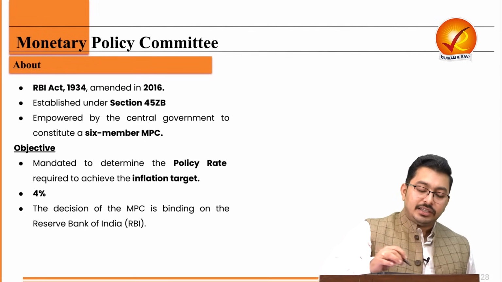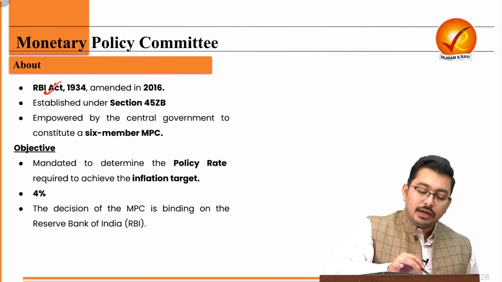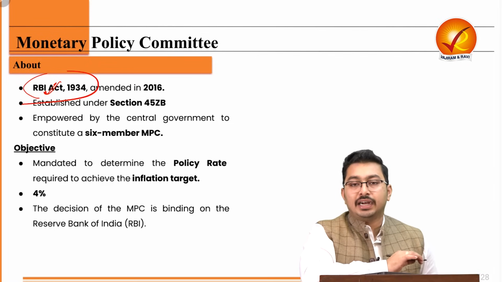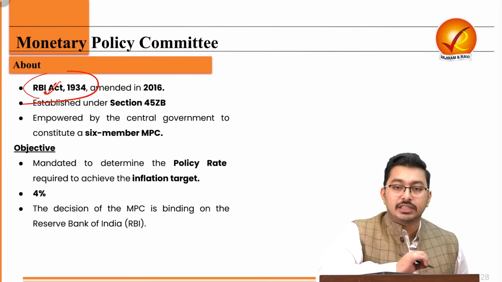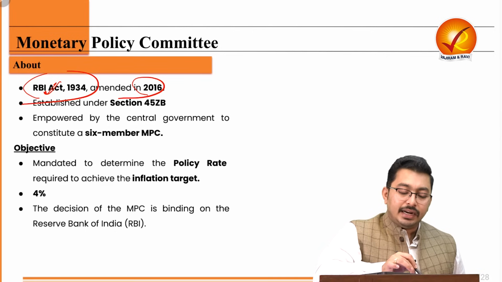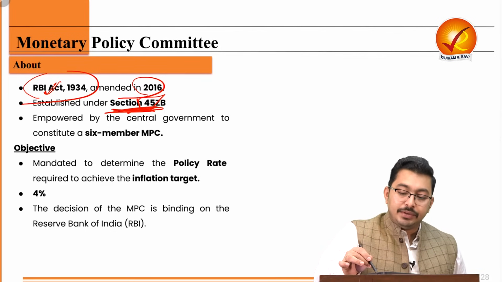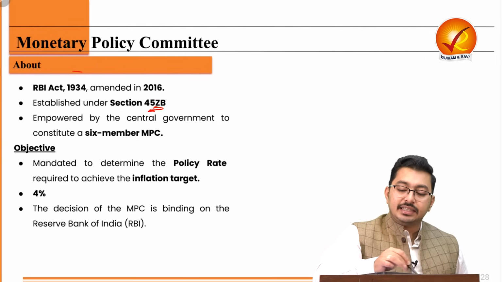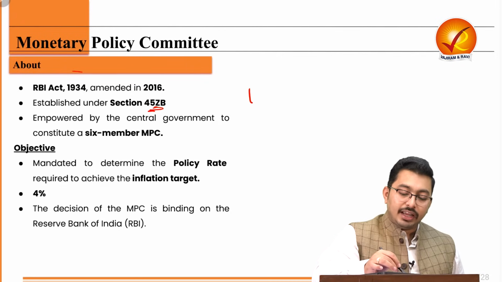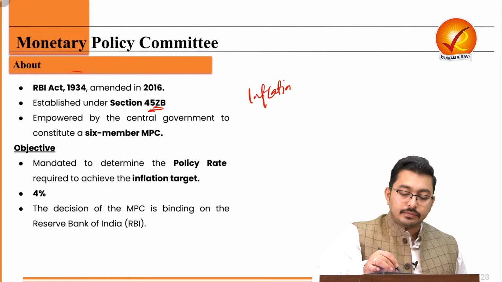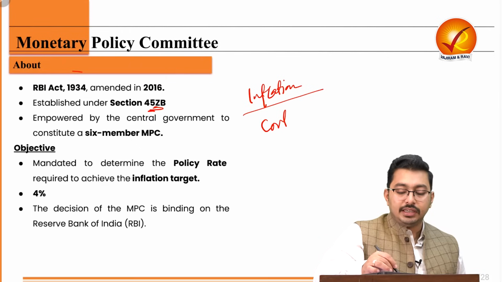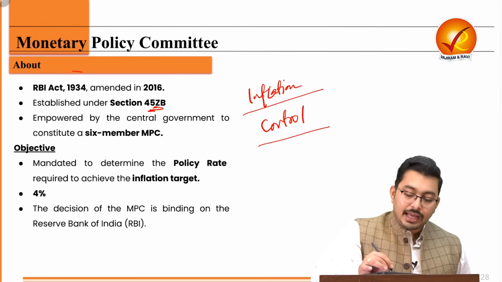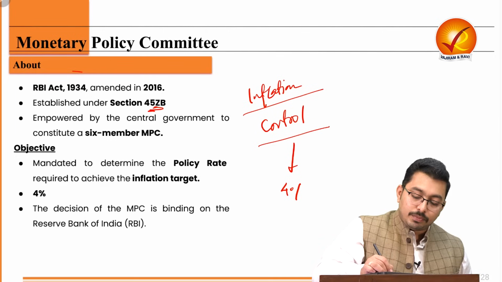Now, the Monetary Policy Committee was established under the amended RBI Act, the RBI Act of 1934, which was amended in 2016, and its section 45ZB talks of MPC. Now, this MPC is a 6-member body, and the idea is that it will go for inflation targeting. So, inflation control is the primary work, and the sweet spot is 4%, and the tolerance band is plus 2%